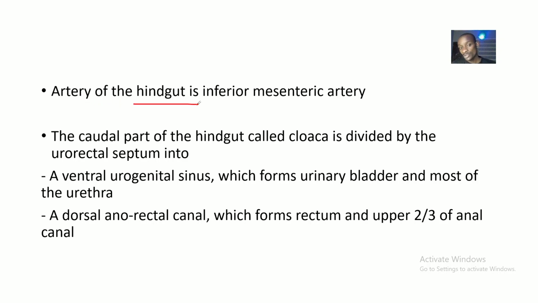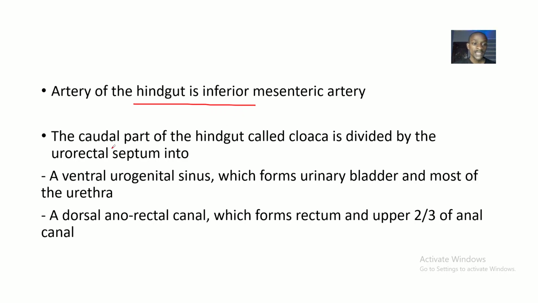Just talking about the arterial supply. The arterial supply of the hindgut is the inferior mesenteric artery. We spoke about that in the development of the gut, where we said there's the celiac artery, the superior mesenteric artery, and the inferior mesenteric artery.